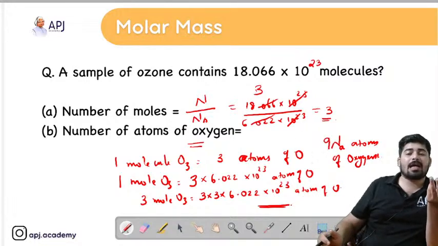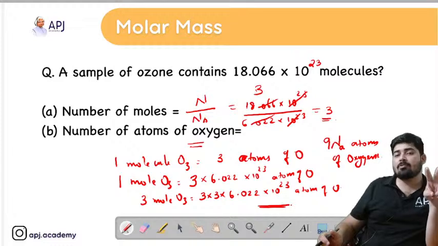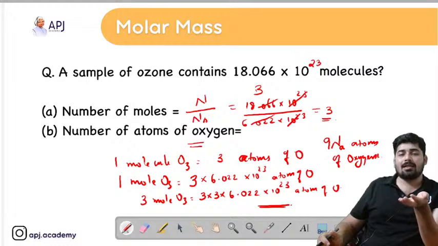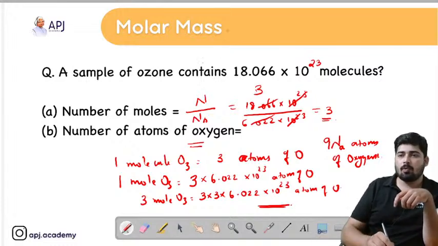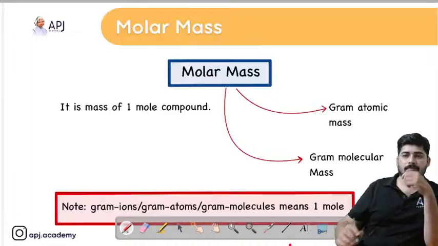Now in the question we have obtained that it consists of 3 moles of ozone. So we have to multiply it with 3. So 3 into 3 into Avogadro number atoms of oxygen. Hope this is clear. Now we will move on to the next topic.